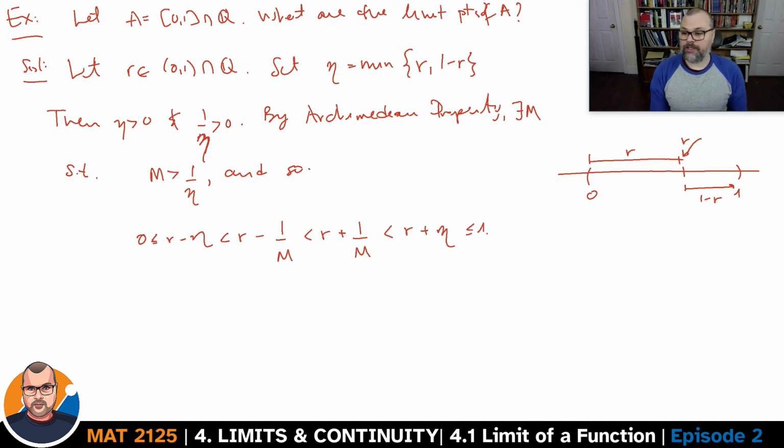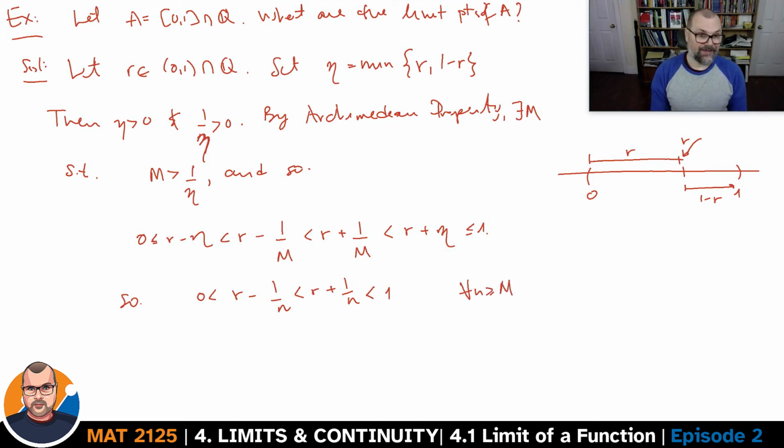This is true because if eta is equal to r, then r is smaller than 1/2. And if eta is equal to 1 minus r, then r is greater than or equal to 1/2. So in particular, r minus 1 over n is going to be greater than 0, and r plus 1 over n smaller than 1, for every n which is greater than our choice of m.